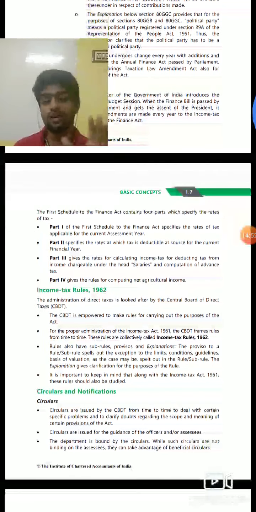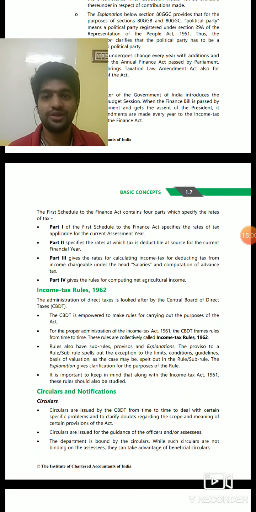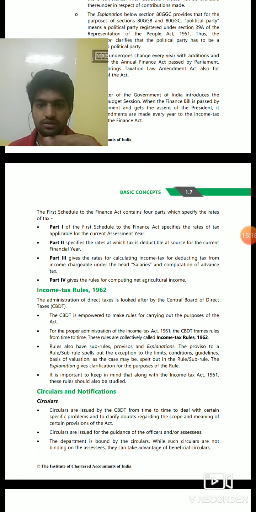agricultural incomes. Regarding agriculture, I have to tell one thing. Agricultural income is not taxable by the central government, as I told earlier. But certain agricultural income, like rubber, coffee, tea, the government said is partly agriculture, partly business. So the government said some part will be taxed. That is coming in part 3. I'm extremely sorry, that is coming in part 4.